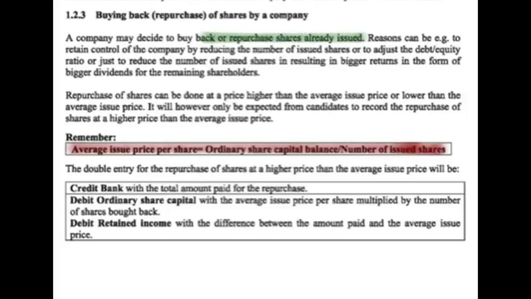The reason can be to retain control of the company by reducing the number of issued shares, or to adjust the debt-equity ratio, or simply to reduce the number of issued shares, resulting in a bigger return in the form of dividends for the remaining shareholders. Now, the repurchase of shares can be done at a higher price or at a lower price, lower than average or higher than average.